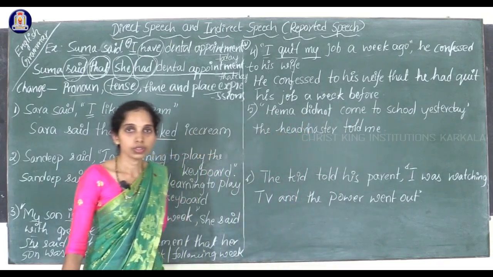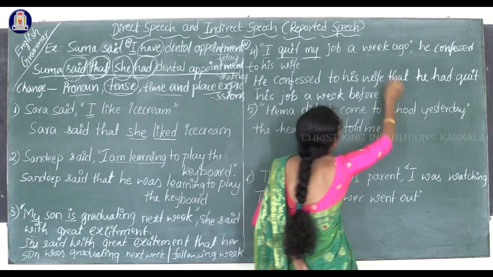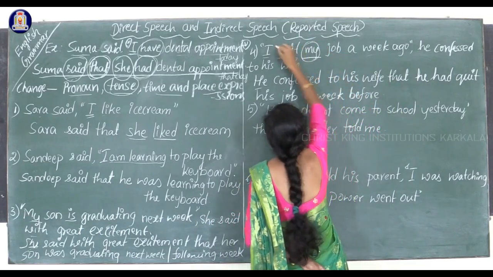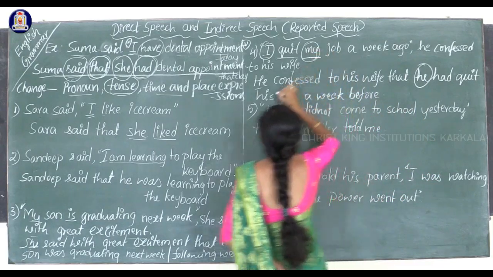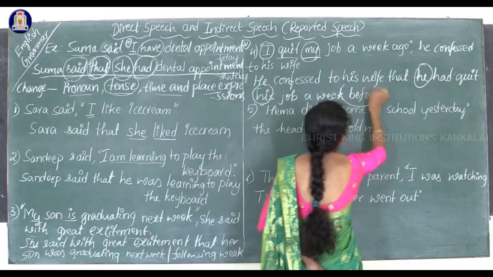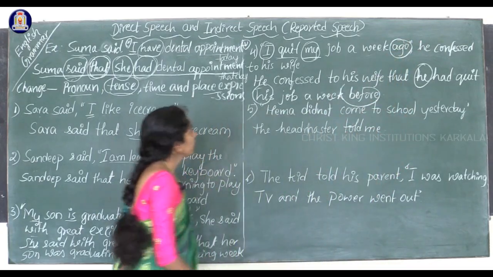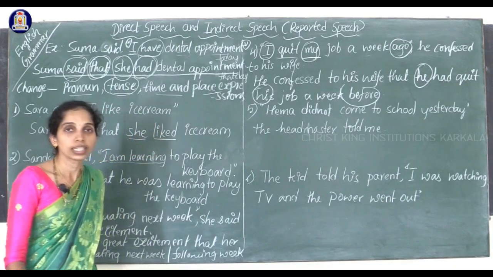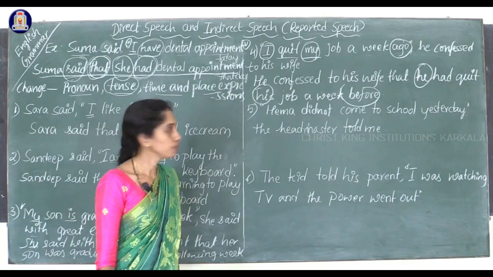Before. Look at here. He confessed to his wife that the pronouns changed. I became he, then my became his. Then time expression, ago became before here. He confessed to his wife that he had quit his job a week before.